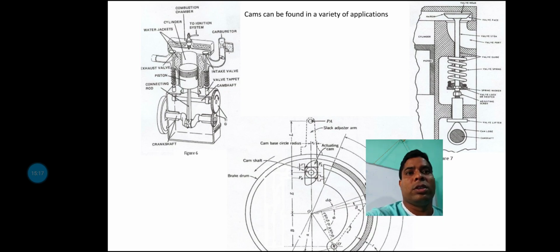And here the parts are there: water jacket, carburetor. Carburetor means that this figure is especially of an SI engine, not a CI engine. SI is the spark ignition engine, because there is an ignition system, a spark plug is there, and one carburetor is also connected here. So we know that a carburetor is connected only for the SI engine, not the CI engine.